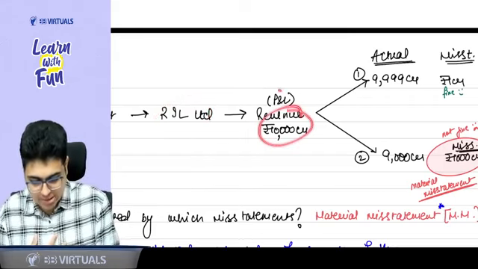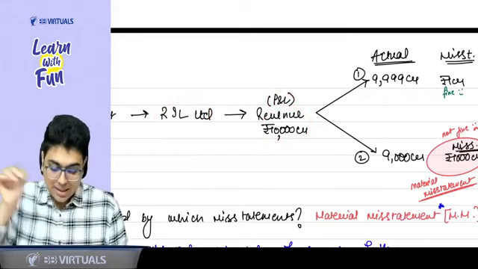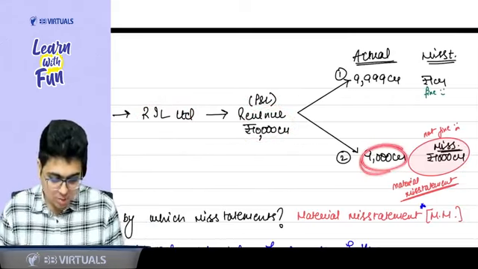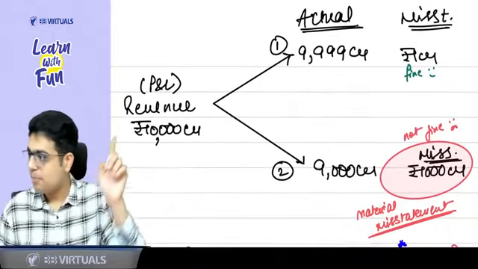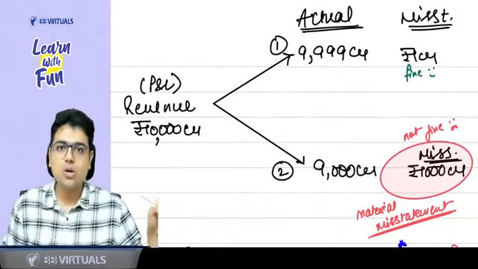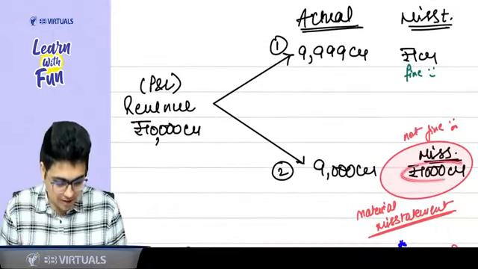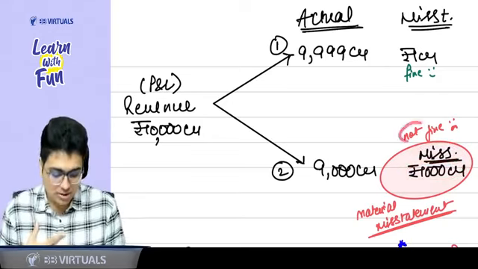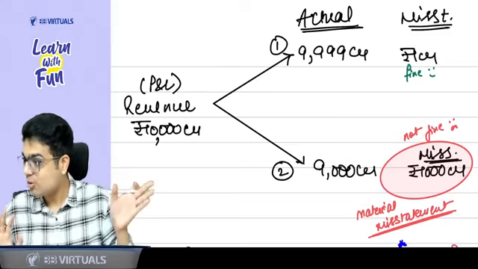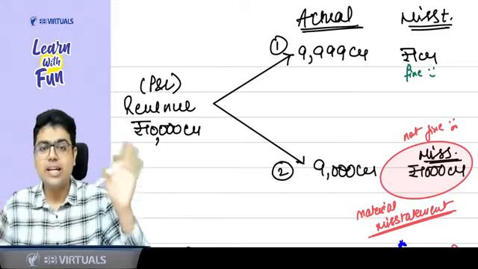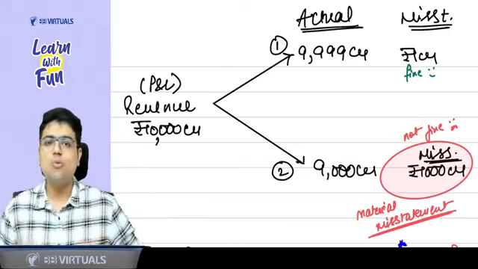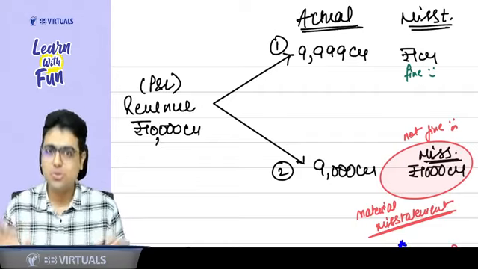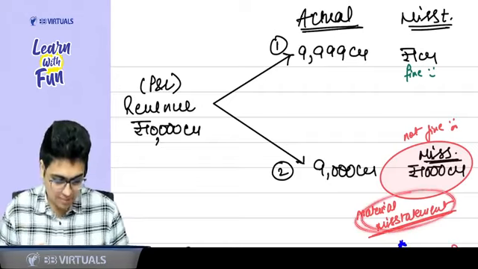Now, sir, I have decided to invest in Reliance. Revenue of the Reliance as per PNL is 10,000 crore, but the actual revenue is 9,000 crore. Oh, PNL 10,000, actual 9,000. Now there is a difference of 1,000 crore, which is the misstatement. Are you fine with this misstatement? No, sir, we are not fine. 1,000 crore misstatement in 10,000 is too much. So what do you call this misstatement which is too much? This is called material misstatement.